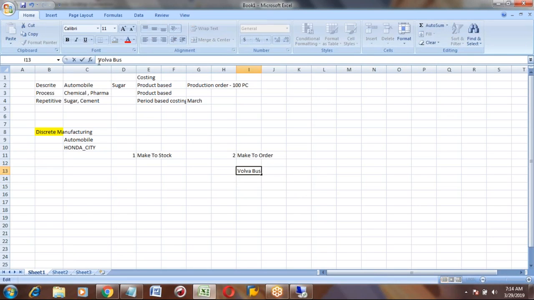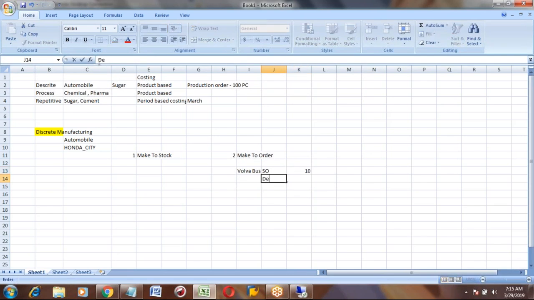This bus means the customer wants some different color or different model, or he wants the interior decoration differently. So all these are his custom needs. So today, the 28th, he will give an order, that is called the sales order, for 10 buses.